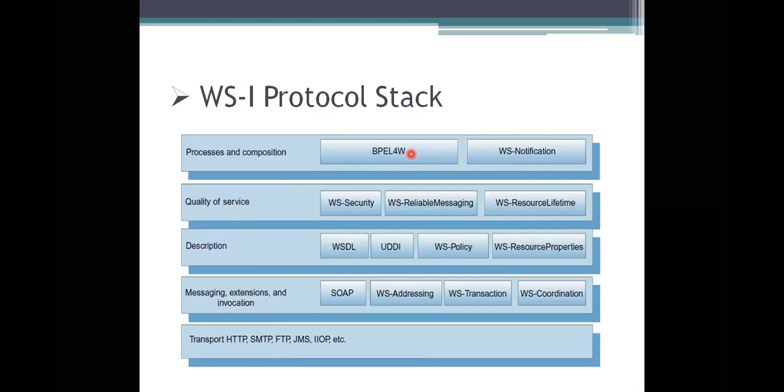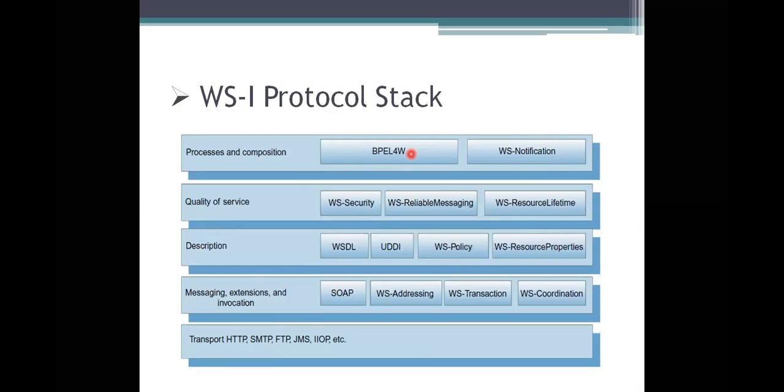Why we are using this messaging here is we need to provide the interaction between the web services and also the organizations or the UDDI registries. So that's why we need to have the messaging done in a reliable manner. And the resource lifetime: you are offering the resources there. The resources means you are allowing them to be accessed for a particular amount of time. In that representation, you are making them available, and how much time has to be specified there.